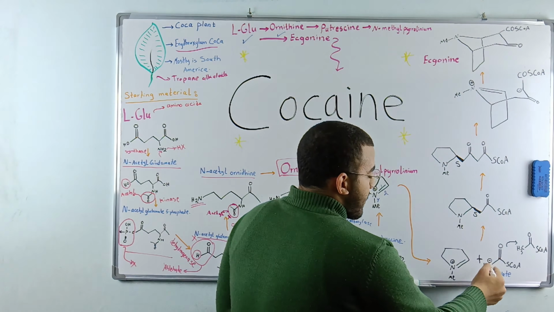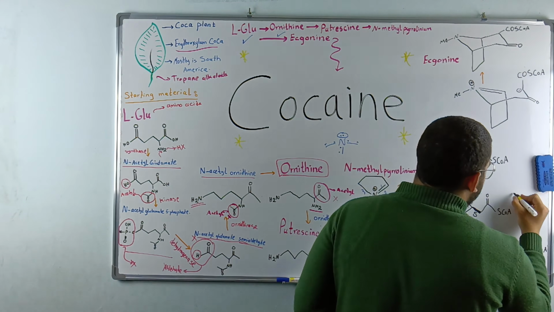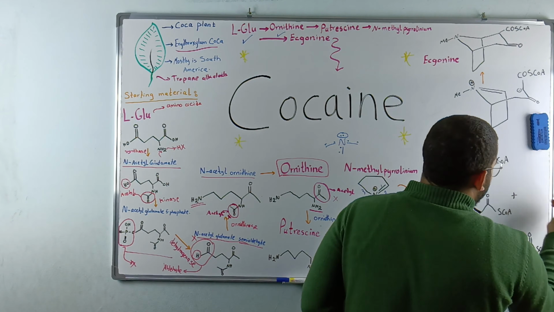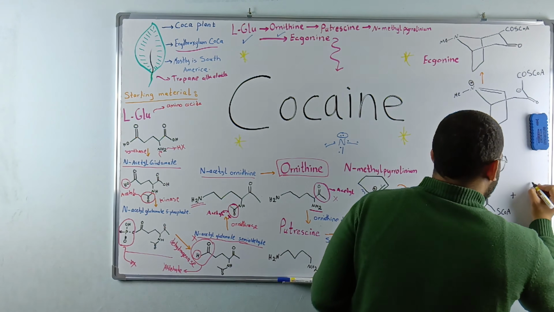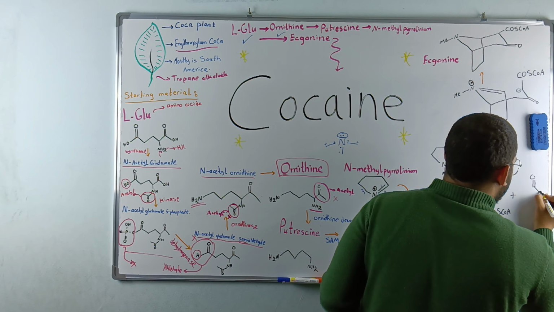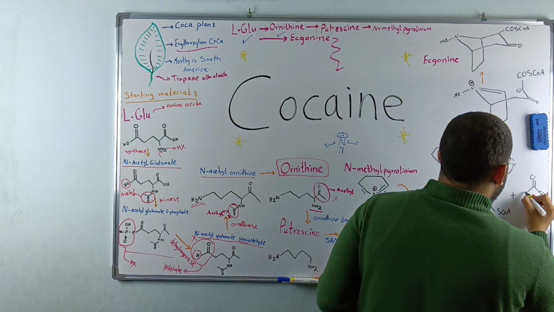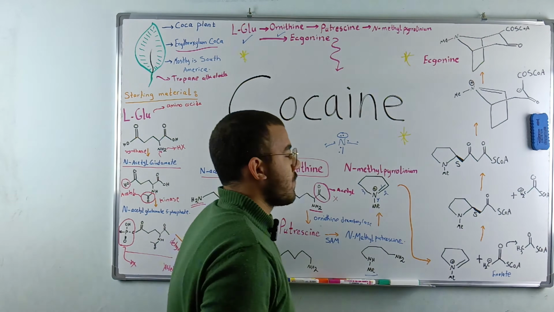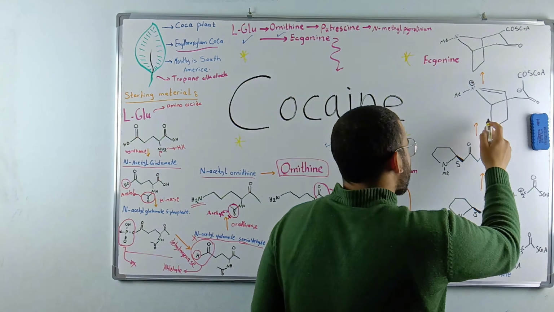We made this structure by the addition of this plus this, and then we added another acetyl-CoA, or to be more clear, another enolate form of the acetyl-CoA, to make this structure. So this structure turned to this structure.